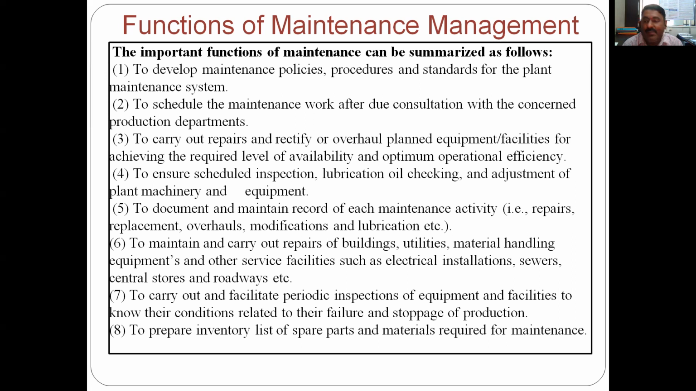So for the lathe machine, if any problem is there, if it is required to replace the belt of that lathe machine, the belt pulleys are there and the belt is not working, to replace the belt. It is the repair, or any other problem, electric problem. So replace or repair, and to rectify or overhaul. So go for this overhauling, and it includes the oiling and greasing and checking all the errors, and the lathe machine should work at its optimum operational efficiency. This is the target. To ensure the scheduled inspection, lubrication, oil checking, and adjustment of plant machinery and equipment.